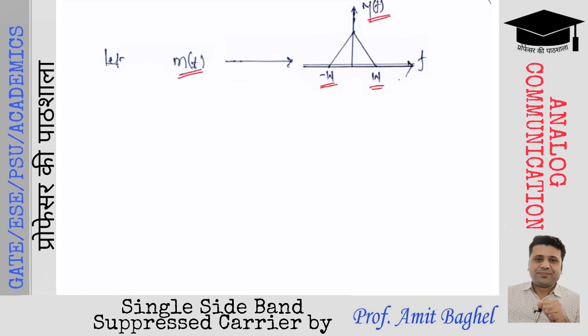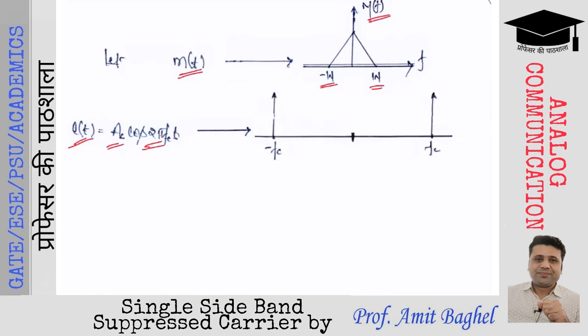So the carrier is being modulated by a message signal m(t), and the carrier signal that we have taken earlier as well is c(t), which is Ac cos of 2 pi fc t. इसका फूरियर ट्रांसफॉर्म जब आप लेंगे, स्पेक्ट्रम में, आप ऑब्जर्व करने वाले हैं two impulses, one at fc, another at minus fc. So this is the 0 point.